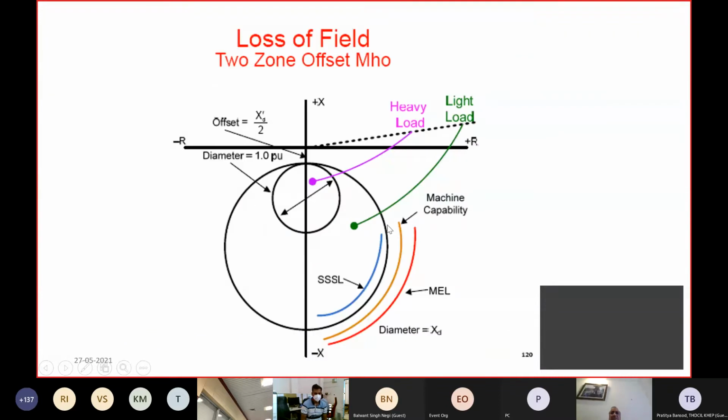So this is what is shown here. Now, to be on the safe side, the total loss of excitation condition is a condition which sometimes happens on account of tripping of the excitation system. Why would the excitation system trip sometimes?